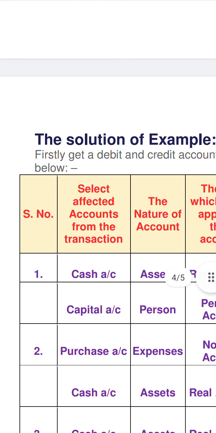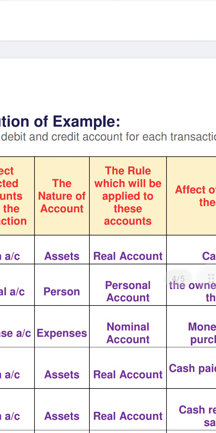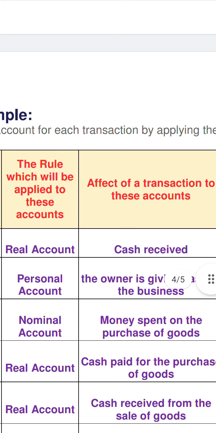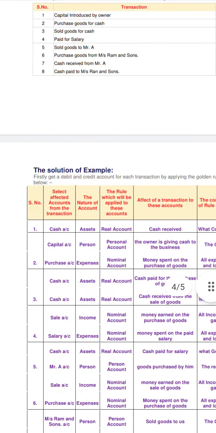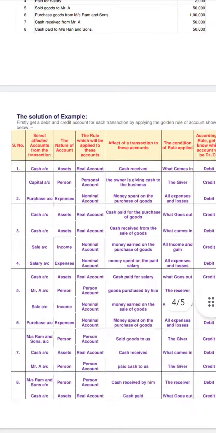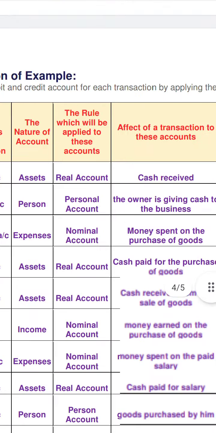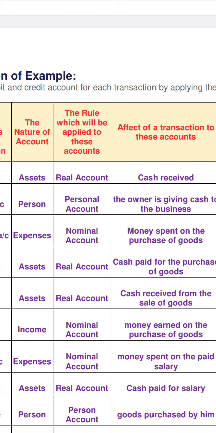Here you have to select two types of accounts: one is the cash account and another is the capital account. The nature of the cash account is an asset; capital is a personal account. In that case, cash is received. Why? Because when the business starts, cash is received. So whenever cash is received, in case of a real account, what is the golden rule of accounts? What comes in is a debit.